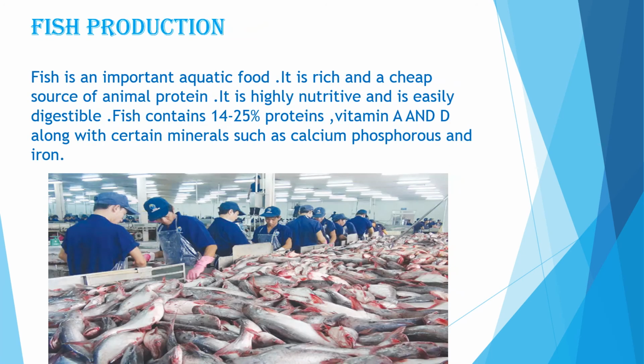Now next is fish production or fish farming. Fish is an important aquatic food. It is a rich and cheap source of animal protein. It is highly nutritive and is easily digestible. Fish contain 14 to 25% protein, vitamin A and D along with certain minerals such as calcium, phosphorus and iron.